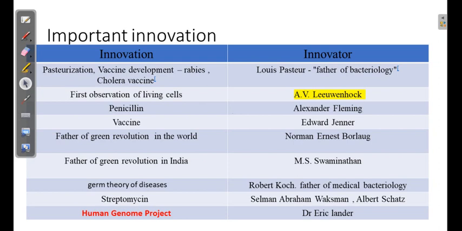Now, the third one. Why I selected this other scientist is that, as we know, right now the war is going on in Russia and Ukraine, and one of the scarcities it has produced in the world is regarding the supply of wheat, because wheat is a very essential food ingredient throughout the world. Because the shortage is going on, everyone is talking about the green revolution, and because India has one of the highest stocks of wheat, everyone is asking India to supply, but that was not the case in India, right?